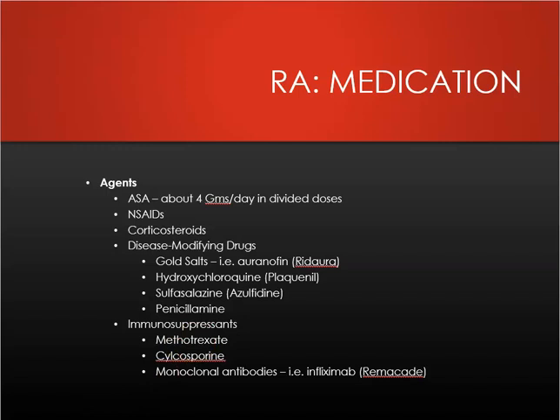Cyclosporin, that's going to be an immunosuppressant used with organ transplants, and these are nephrotoxic. And then monoclonal antibodies. So Remicade is going to be a good example of this, and this works by blocking your immune system's overproduction of a protein called tumor necrosis factor, and that's a primary cause of inflammation. It's used for RA, Crohn's disease, ulcerative colitis, but there is an increased risk for developing cancer with this medication.